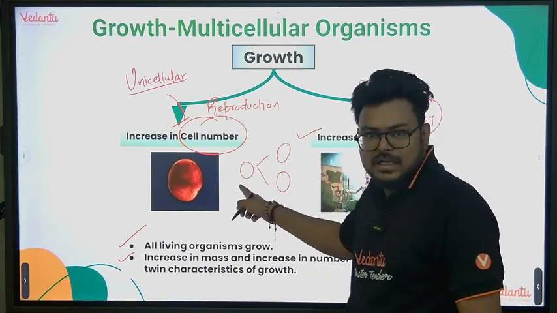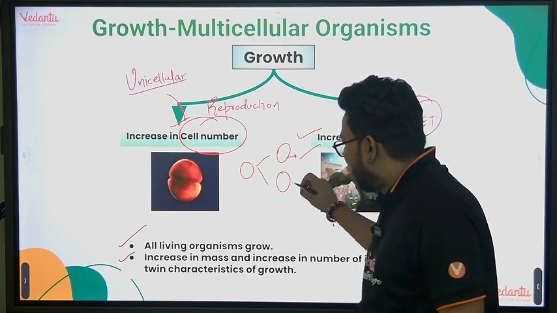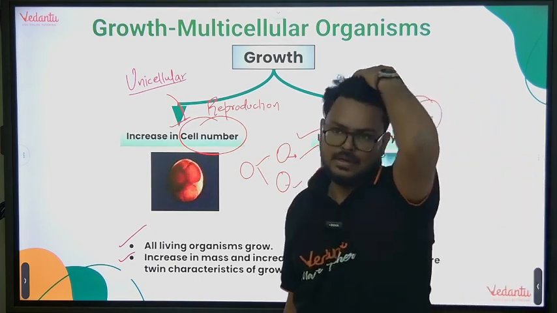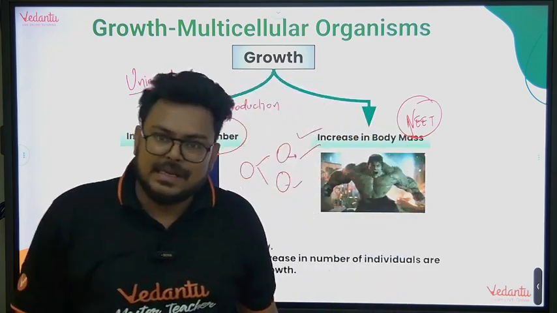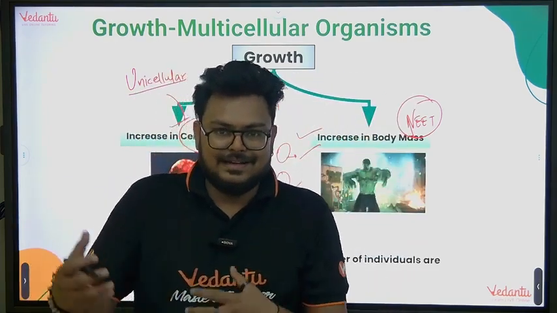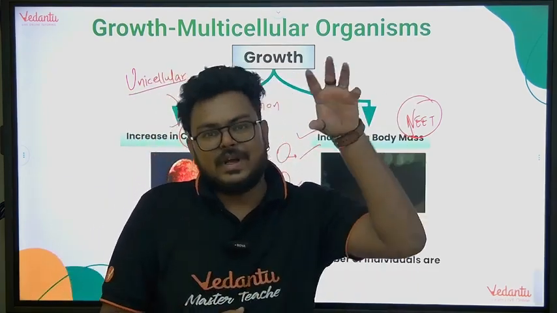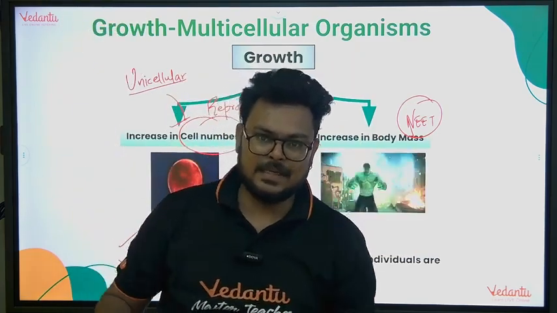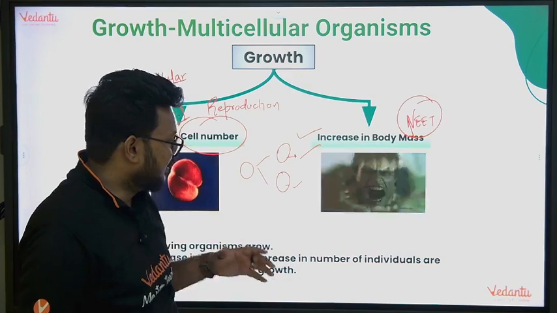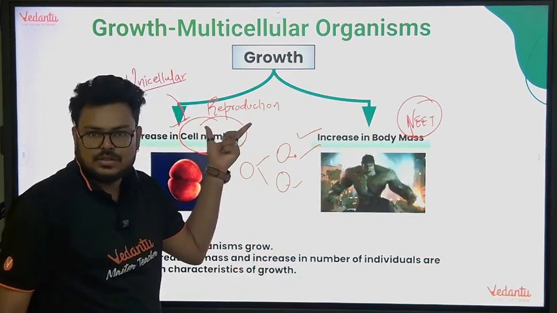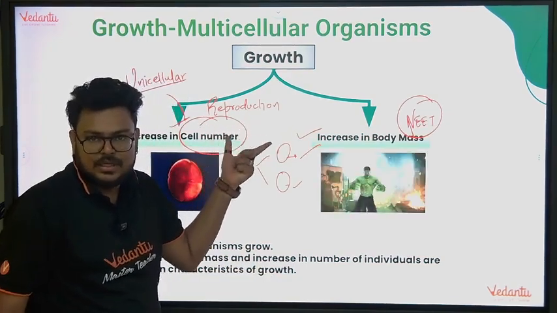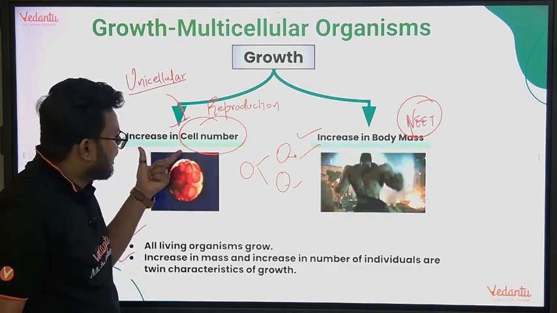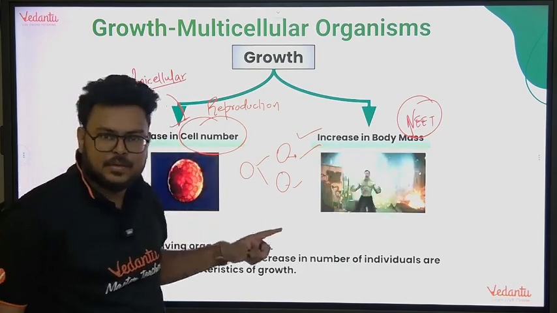But this is unicellular, so each will act independently. You can take example of amoeba. Amoeba divides by binary fission, so it is increasing the cell number. From one amoeba we are getting two amoebas, but it is unicellular and can act as an independent entity. So for that, it can be reproduction also. So the very important second point is that in case of unicellular organisms, increase in cell number can be considered as reproduction, right?